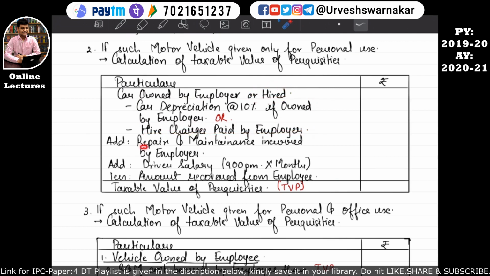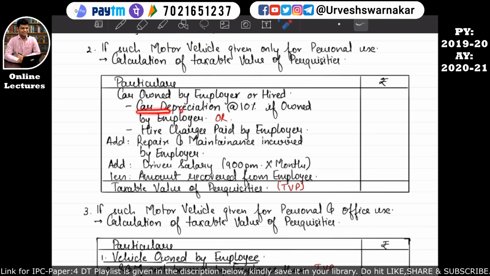And we will add repairs and maintenance expenses incurred by the employer, and we will also add the driver's salary if the employer has given a driver also along with the car facility to this employee. And we will reduce the amount recovered from the employee. I hope this is quite clear. So let's understand this format now a little bit in detail. So basically, if the car is owned by the employer, then how to calculate the value of perquisite?